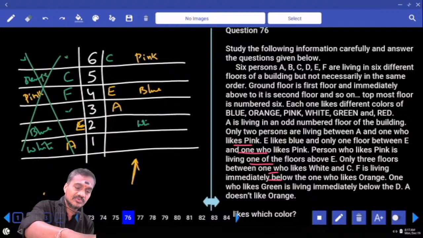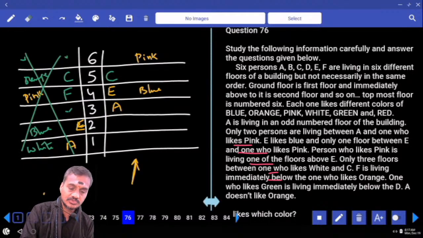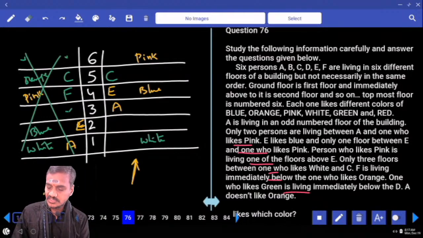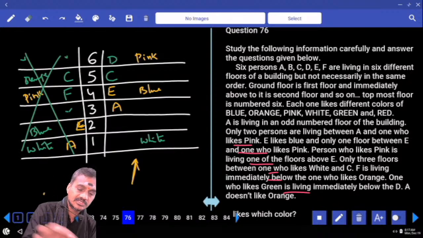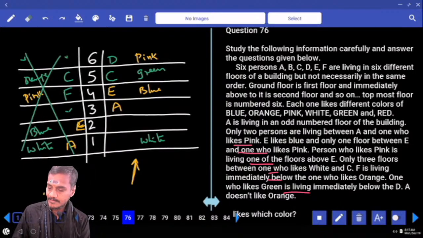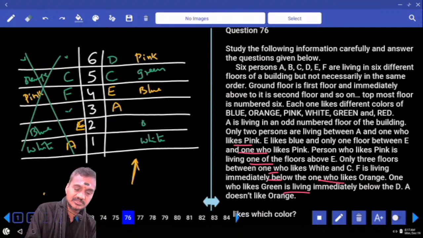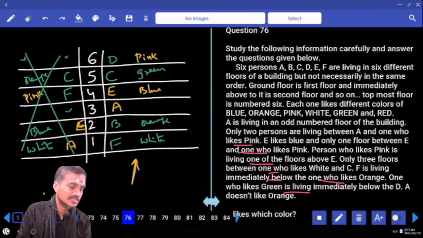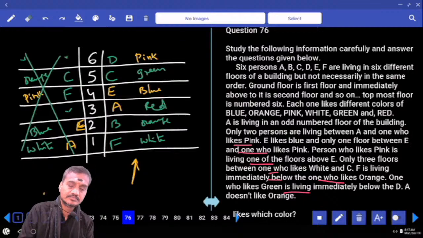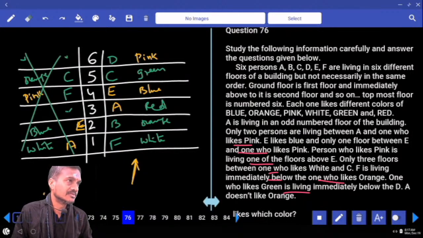If C cannot be on the 6th floor, then what is the other possibility left for C? C must be here. And if C is here, 1, 2, 3, this is white. Now, if white is at this place, then the one who likes green is living immediately below D. Hence, D is here and green must be at this place. And next, A does not like orange, and F is living immediately below orange. A does not like orange means orange is here, and F is immediately below orange. Then who is the person left over here? A, B, C, D, B. A does not like orange, and A likes red in color. And this is about questions 76 to 79.